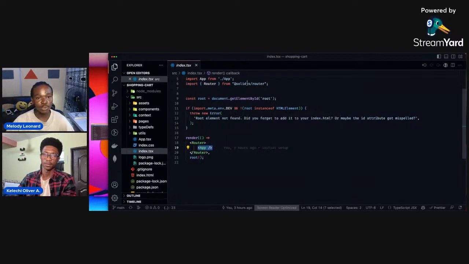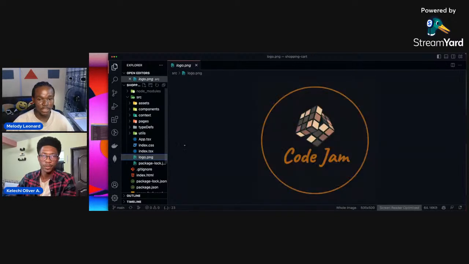I've gone ahead to import the router because I'll be using the router, and I'm wrapping the entire app in this router here. So if you're pulling from the source file we have on GitHub, you should have this as well. And just a few assets, we have this logo.png. Suppose you zoom in a bit. You zoom in more.